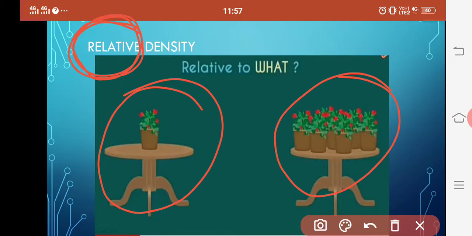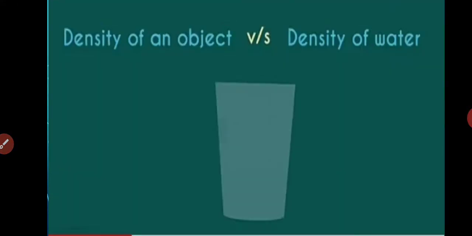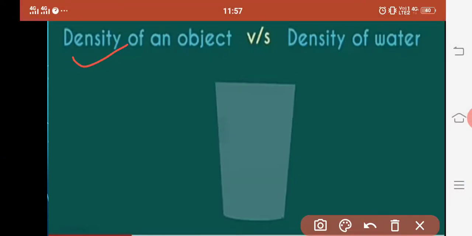So this is more dense with respect to this, or this is more dense relative to this. Is that clear? So relative means we compare the density with the density of any other substance. So basically, in relative density, we compare the density of a substance with the density of water.